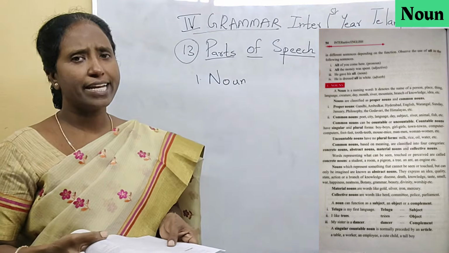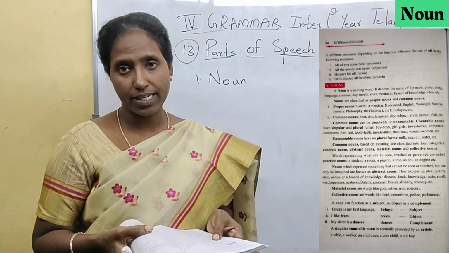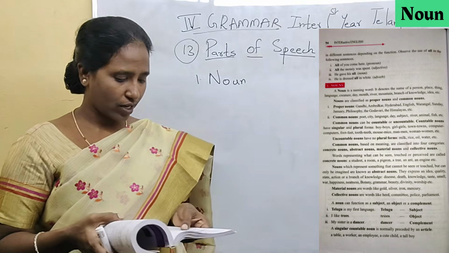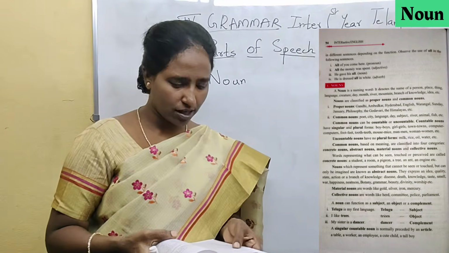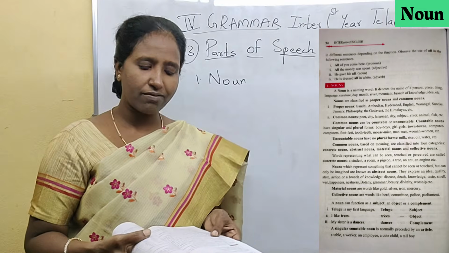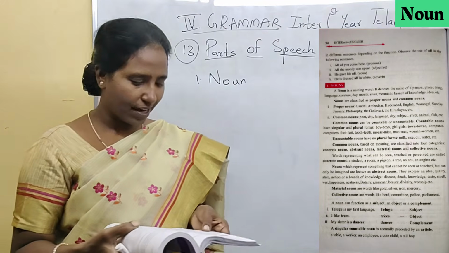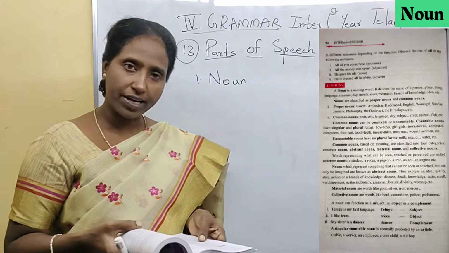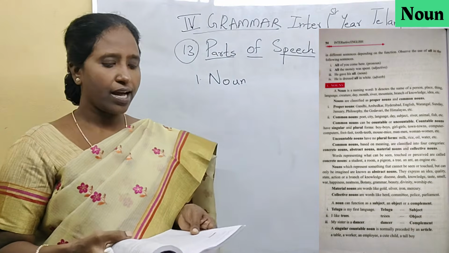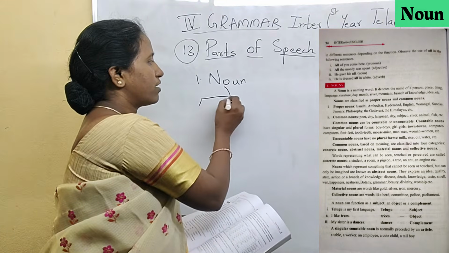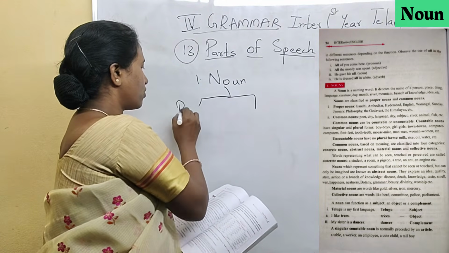So if you see any word in the middle of the sentence in capital letter, that is a proper noun. Okay, common nouns. Common nouns are poet, city, language, day, subject, river, animal, fish. All these are common nouns. Common nouns again are classified into two. What are they? Countable and uncountable. So I'll make a flow chart for you so that it is easier for you.